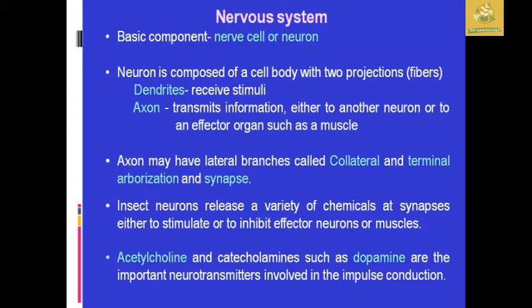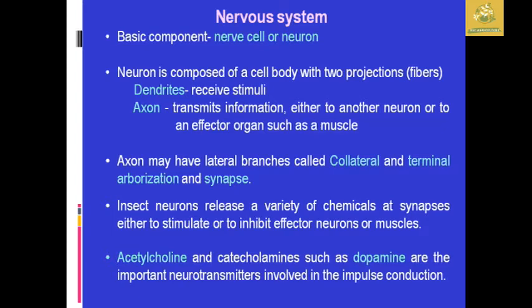The dendrites receive stimuli, while the axon transmits information either from the neuron to an effector organ such as a muscle, or collects messages from the muscle to the neuron. The axon has a lateral branch known as the collateral, and the terminal arborization, also called the synapse.